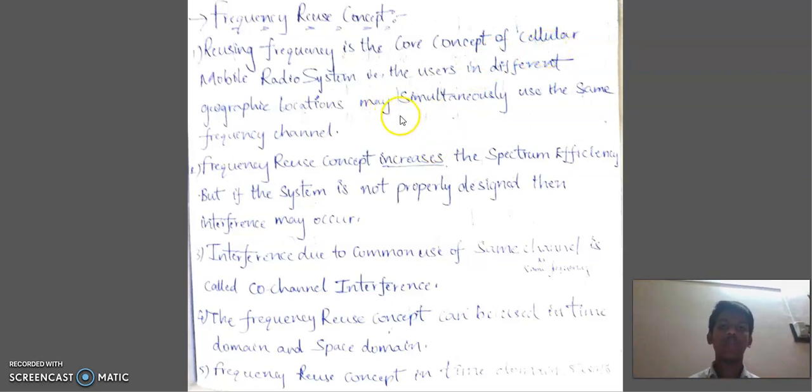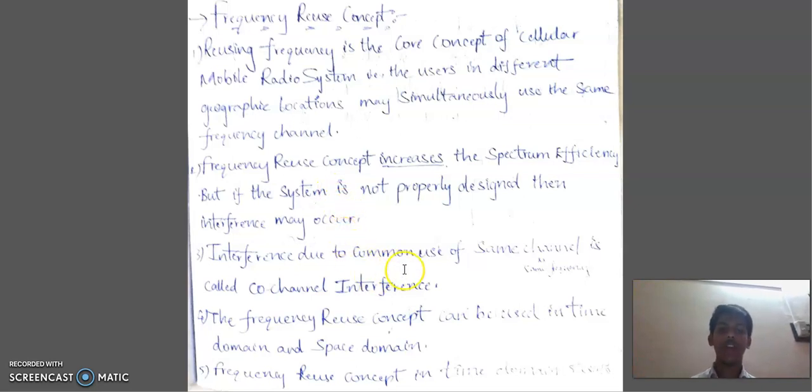That is, if there are two users in two different locations, they can simultaneously use the same frequency. Reusing frequency indicates that the frequency can be reused many times. Coming to the next point, the frequency reuse concept increases the spectrum efficiency, but if the system is not properly designed, then interference may occur.